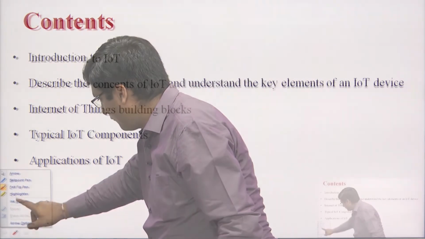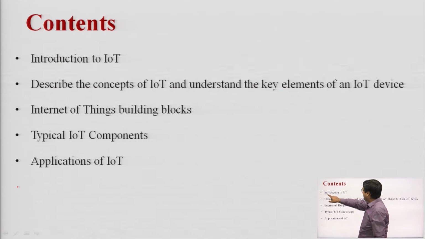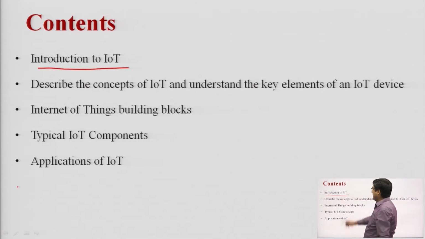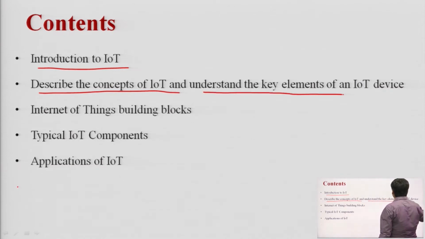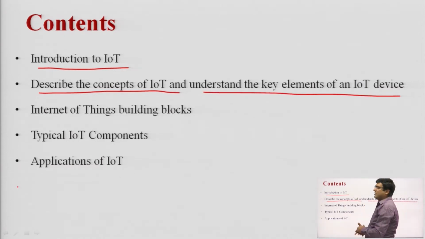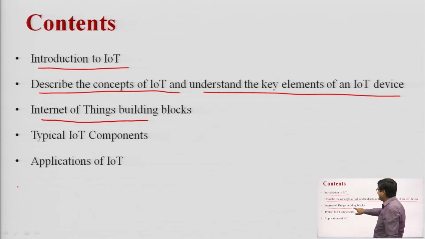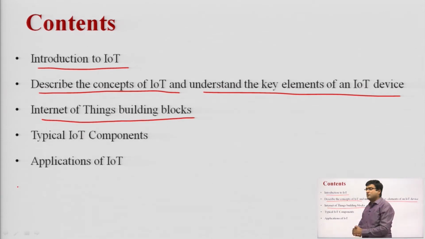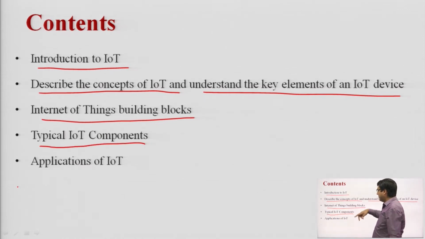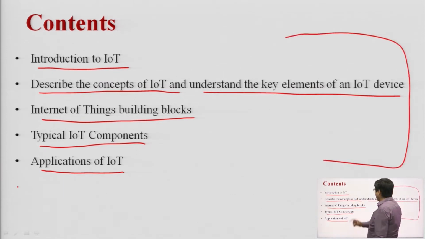These are the table of contents that we will complete in this lecture, that is Introduction to IoT. IoT means Internet of Things. We will learn the basic concept of IoT. After that we will understand the key elements of an IoT device, the various key elements found in any IoT device. After that we will see the Internet of Things building blocks, the basic building blocks of Internet of Things. After that we will see the typical IoT components required to run any embedded device, and the last is the applications of IoT.